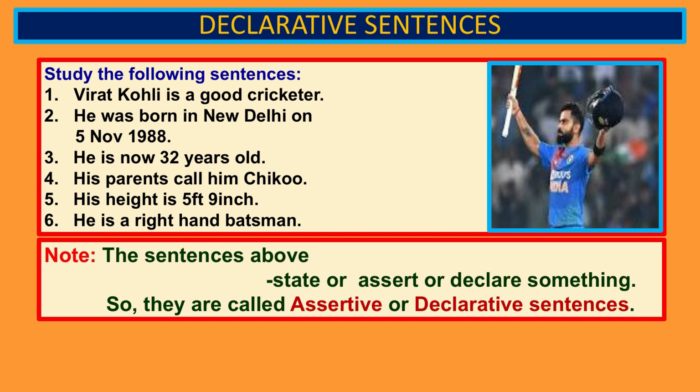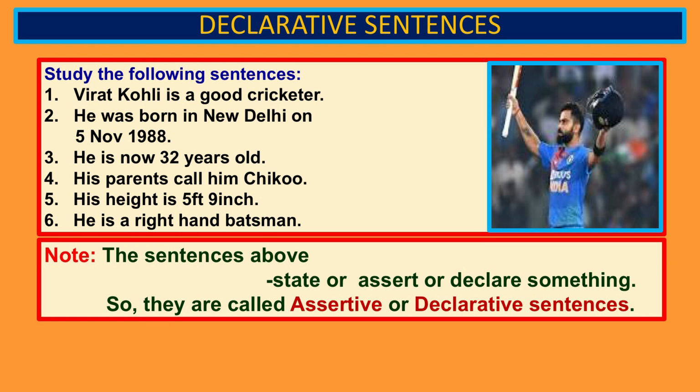All these sentences are assertive or declarative in the sense that they begin with capital letters, end with full stops, and they are about facts, right. So, factual sentences are usually declarative sentences. The speaker or the user declares that Virat Kohli is a good cricketer. He declares or says that he was born in New Delhi on 5th November 1988, right. This is all about declarative.